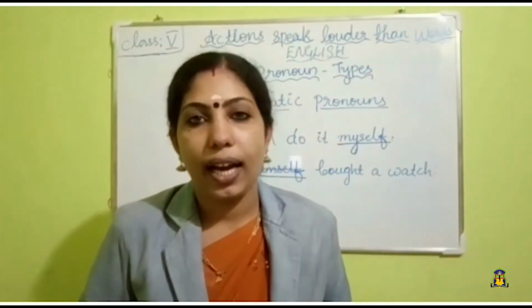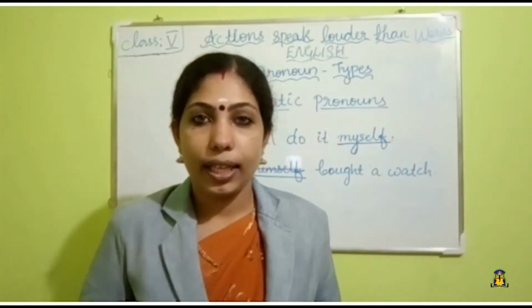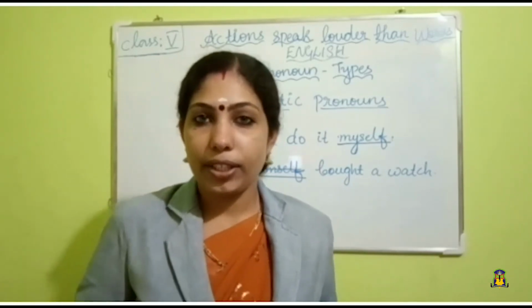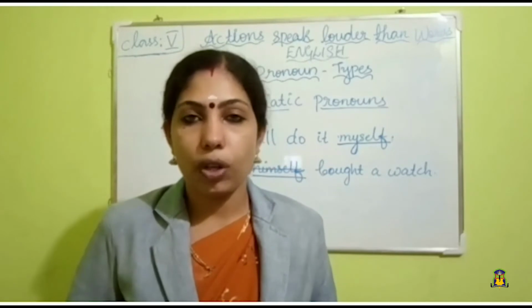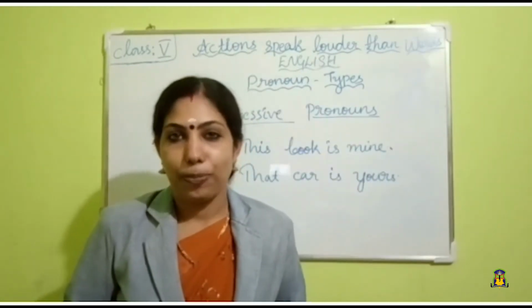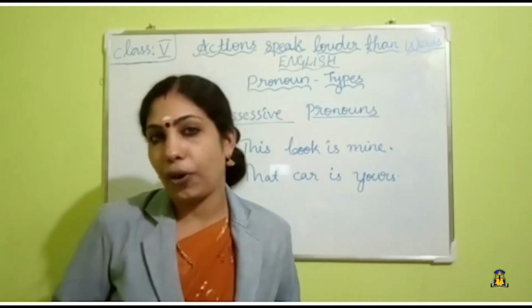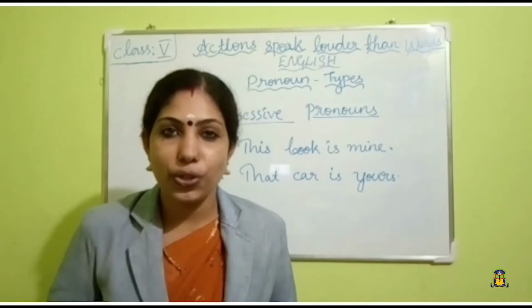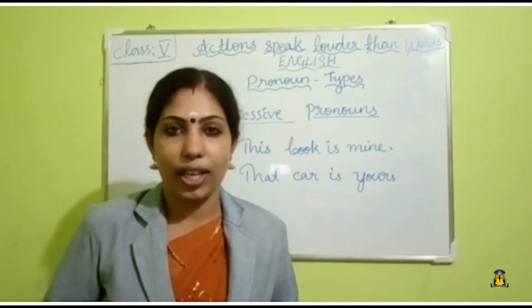Children, keep in mind that pronouns like himself, herself, ourselves can be reflective pronouns or emphatic pronouns depending upon their usage. Moving on to the last kind of pronoun, that is possessive pronoun. Possessive pronouns are the pronouns that are used to show possession or belongings.